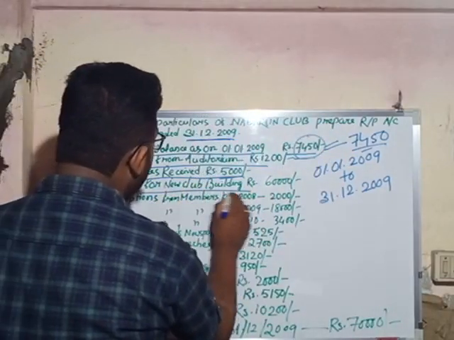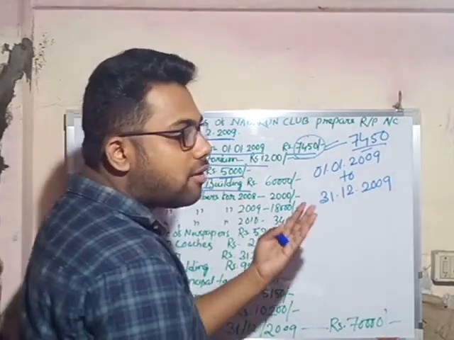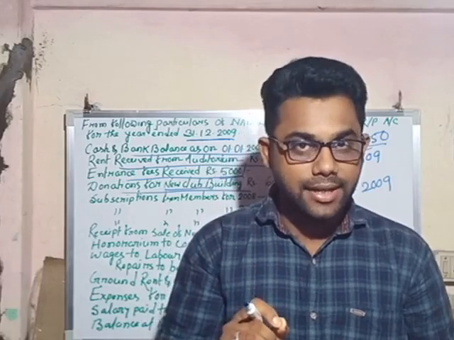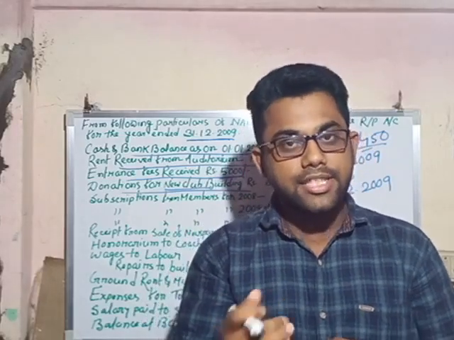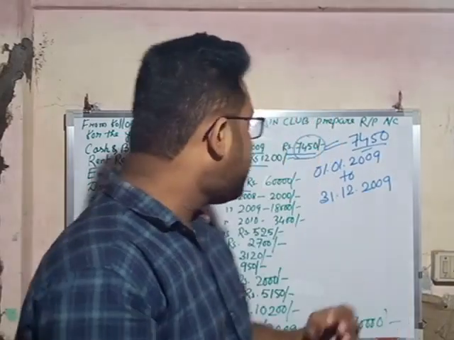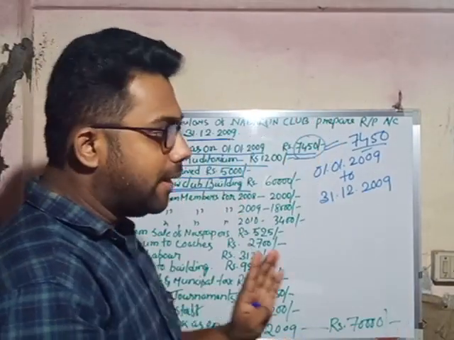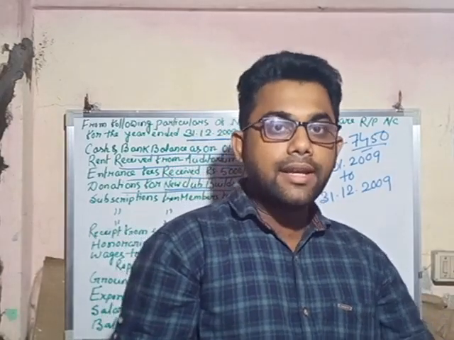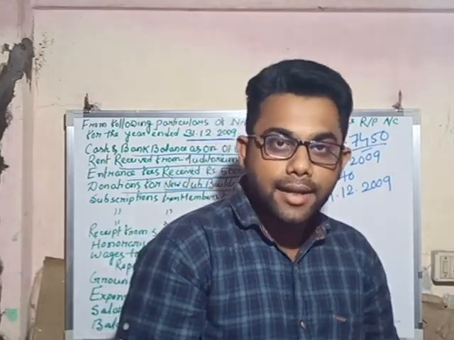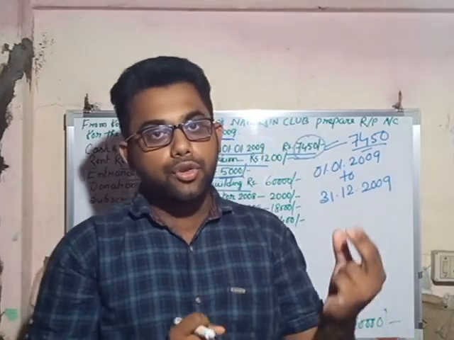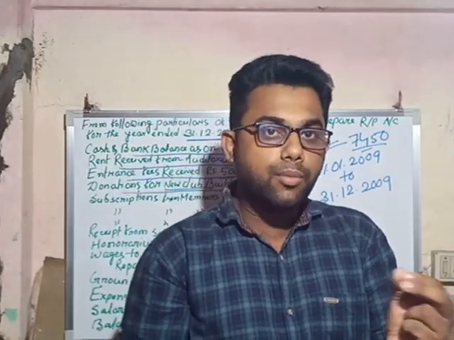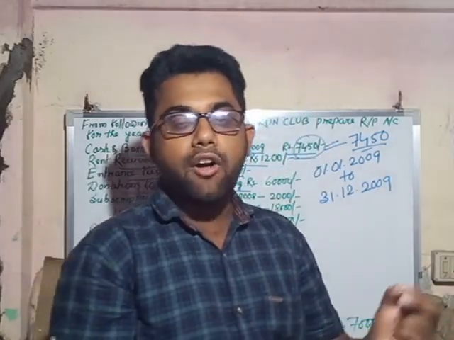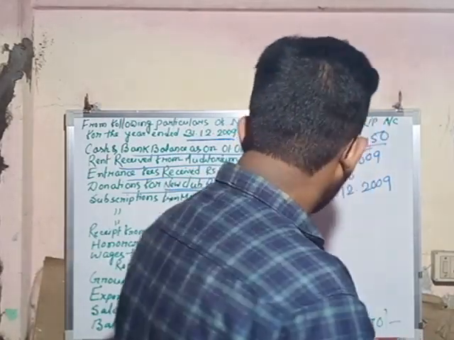Next, donation for new club building. Donations are of two types: donations paid and donations received. If only donations is written, then it means donations received by the non-trading organization. The purpose of donation is new club building. That means for the construction of a new building of the club, someone has donated a certain amount. So it is a capital receipt. Receipts and payment account includes both revenue receipts and capital receipts. So it will come in the receipt side.